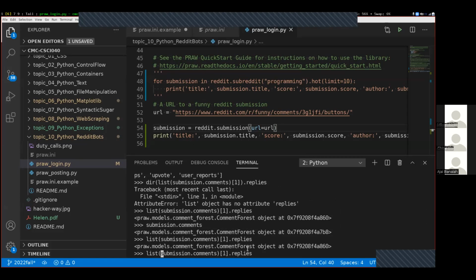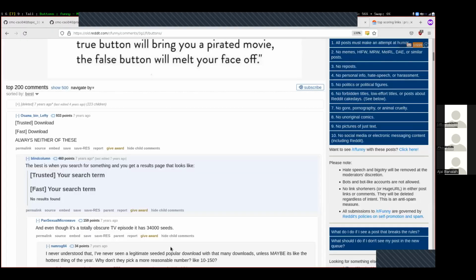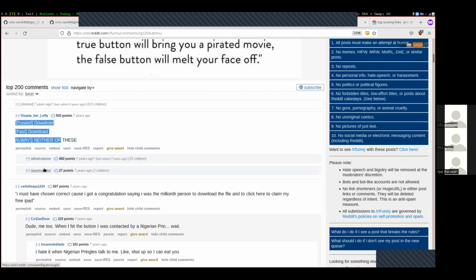Let's convert that into a list. Gives me a list of all the replies to that comment right here. It's saying there's only 2 replies. Let's go double check that over here. Here's the top level comment. It's saying there's 2 replies. So this reply right here and this reply right here. 2 replies to this Mr. Osama bin Lefty.